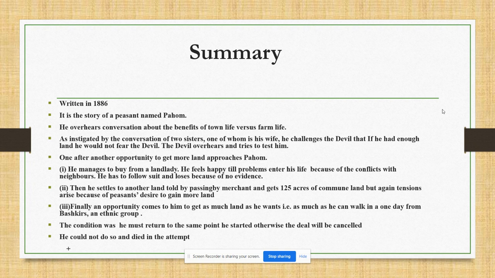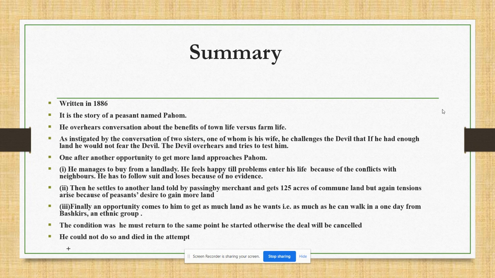and starts for the place. On the way, he buys some presents for the Bashkir chief, such as a fur gown, tea, and some other things. Finally, he reaches the Bashkirs' land, and it was decided that they will start in the morning. It was the condition for Pahom that he has to come back to the place from where he had started.